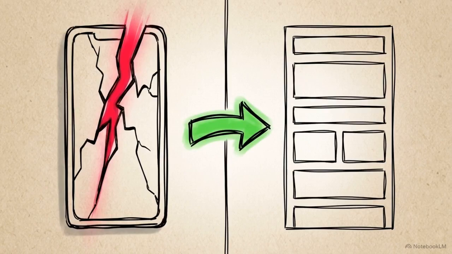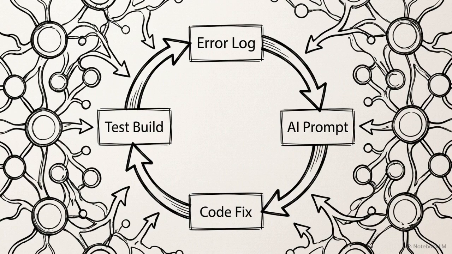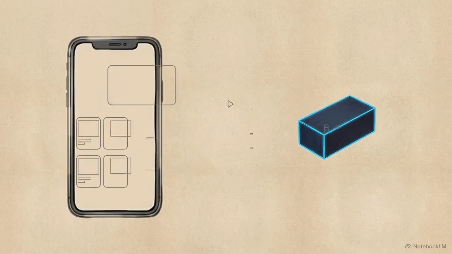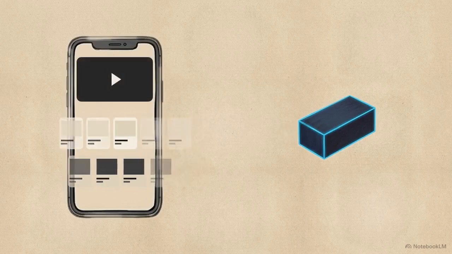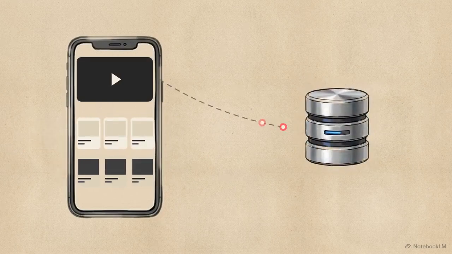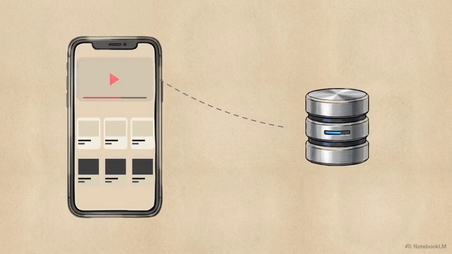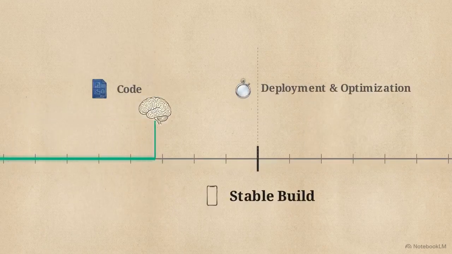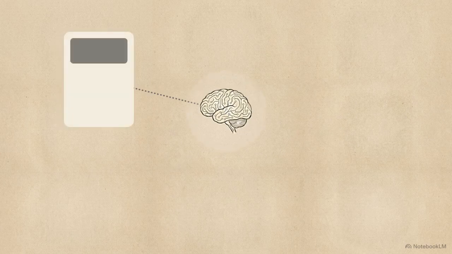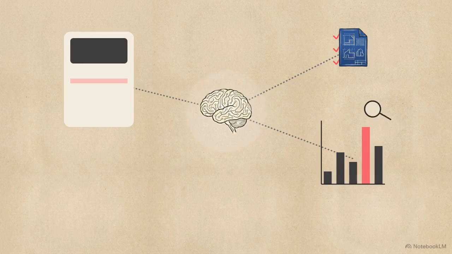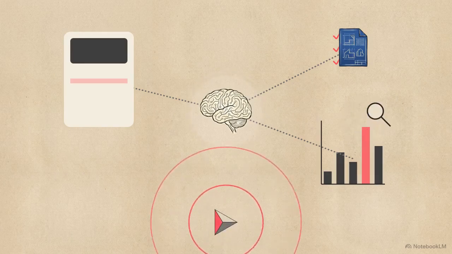A red screen is no longer a dead end that stalls progress for hours. It is diagnostic data you use to prompt the next iteration of your AI conversation. Through iterative prompting and debugging, the application takes shape. The layout components function as intended, the horizontal category banners scroll smoothly, and the active video player pulls content cleanly from the database. Reaching a stable build is only the technical threshold. The AI continues to accelerate the process by generating optimized store listing descriptions, structuring release notes, and mapping out search optimization strategies for the Play Store.